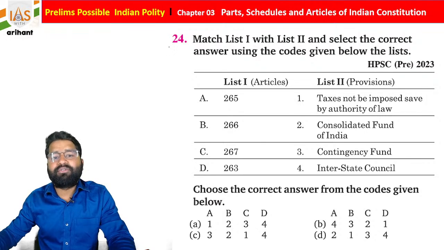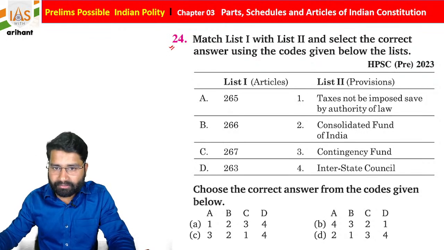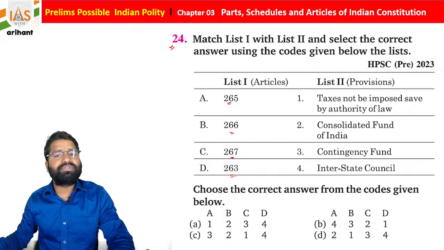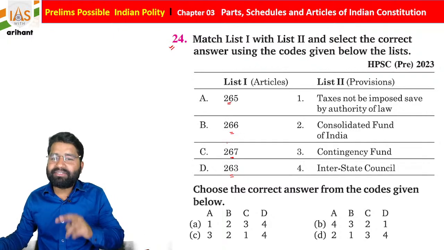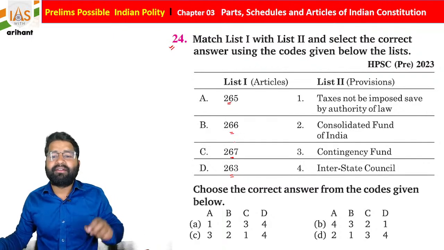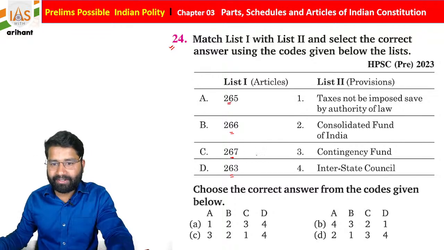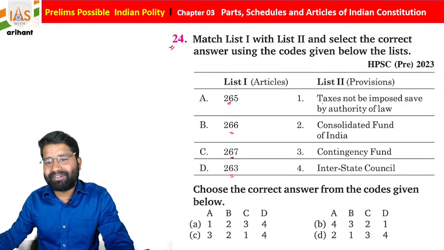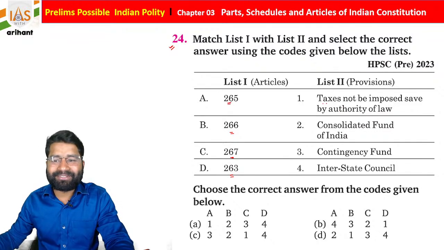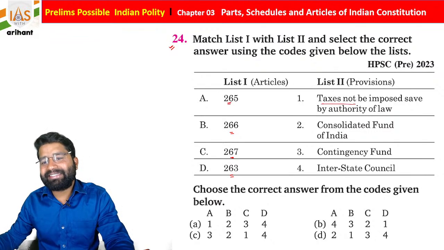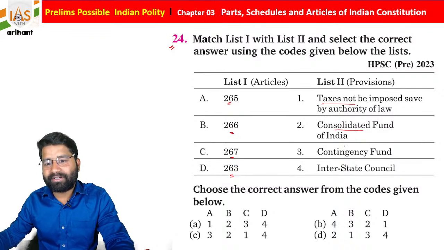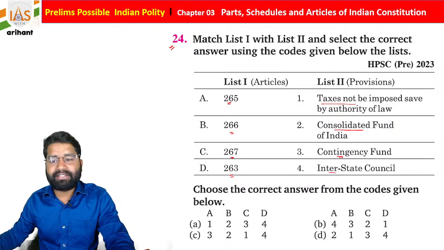Now once again we are moving towards another question. Articles 265, 266, 267 and 263. These articles are all connected somewhere with finances, so you have to match them carefully. List 2 mentions the provisions: taxes not to be imposed save by authority of law, Consolidated Fund of India, Contingency Fund and Interstate Council.